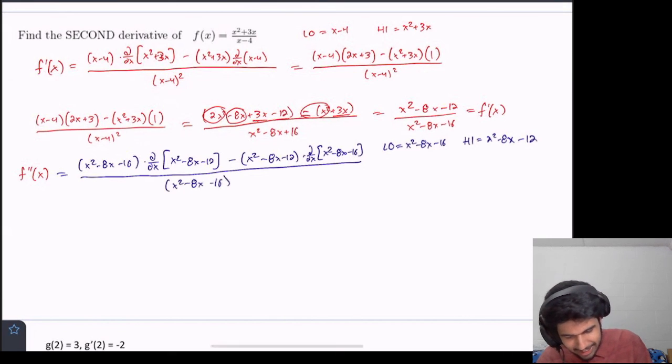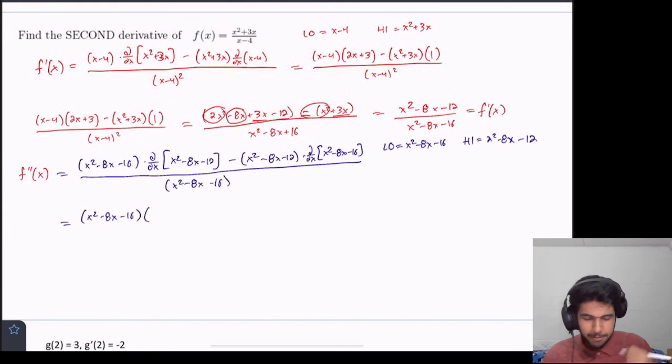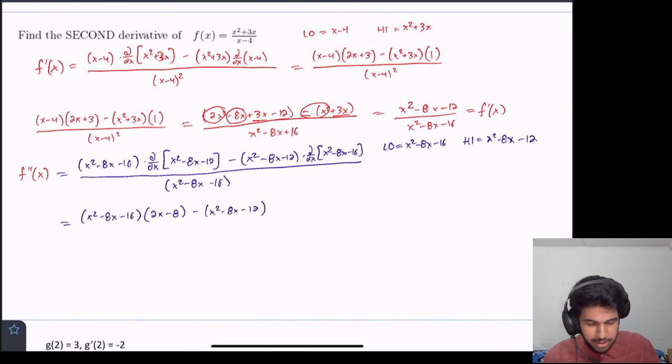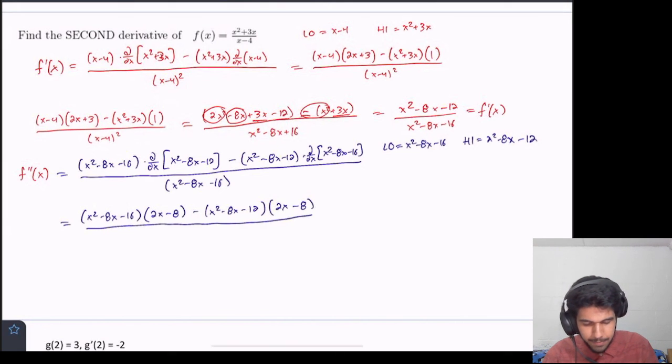right? And let's just compute the derivatives. We won't worry about simplifying it. So the first term stays how it is. The derivative of x squared minus 8x minus 12, well, derivative of x squared is 2x, derivative of negative 8x is minus 8, derivative of negative 12 is 0, so that's that. And then this term comes along for the ride, and then we have the derivative of the second term, so d dx of 2x is 2x minus 8, all of this over, I forgot to put the square term there, minus 8x minus 16 squared.